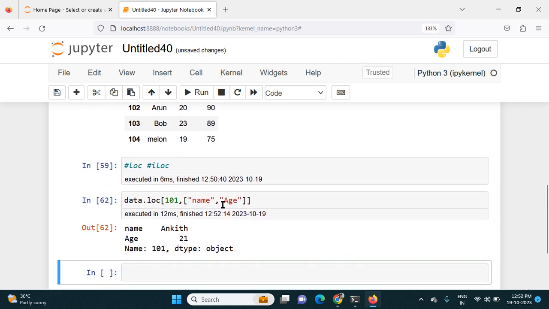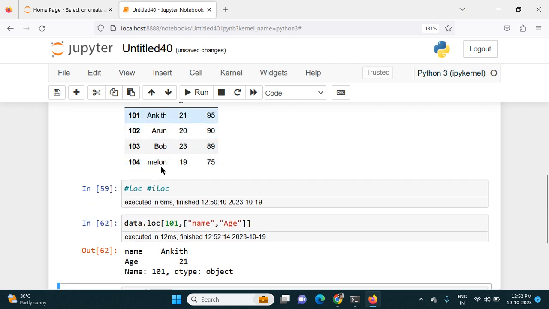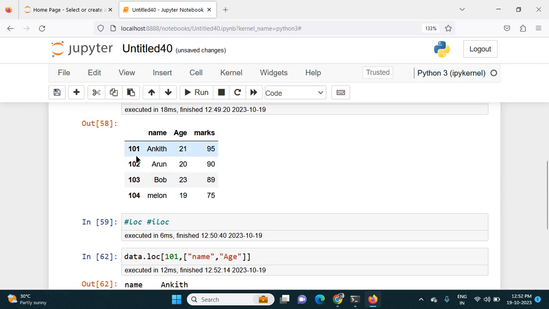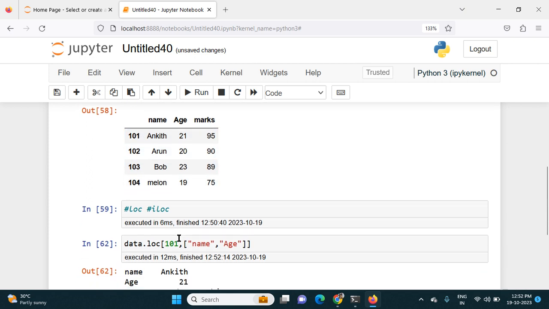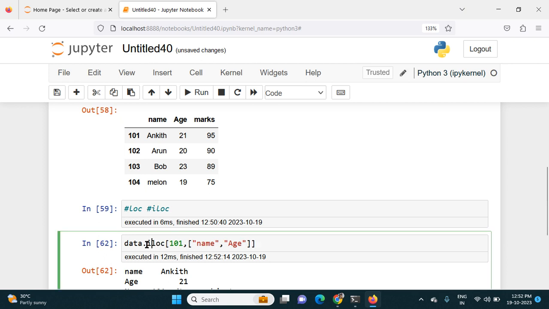We will get name and age for this particular column, which has the index I have given. For example, in this, it has the index that I have given as well as, in the background, the index like 0, 1, 2, 3. If I want to get the information based on the index, then this function is helpful. That is iloc, index location. Then I have to use .iloc.